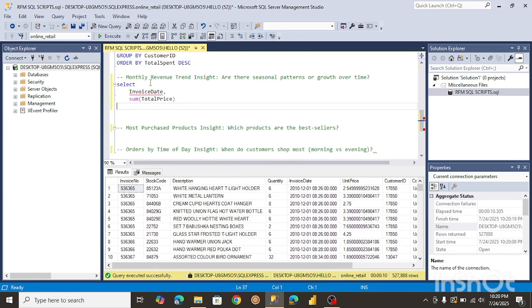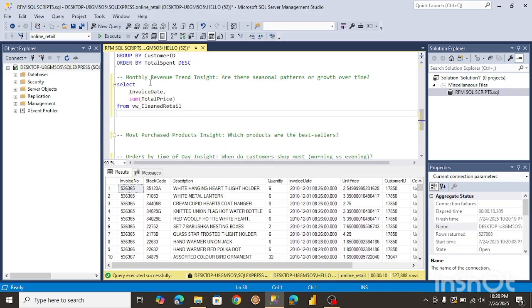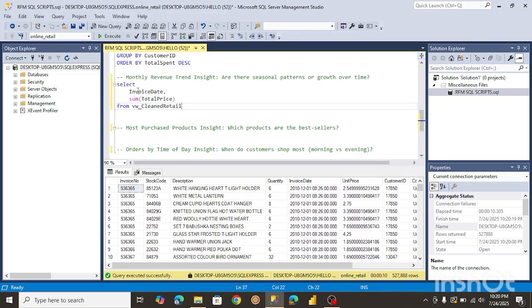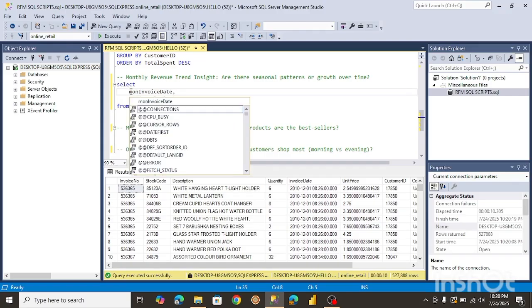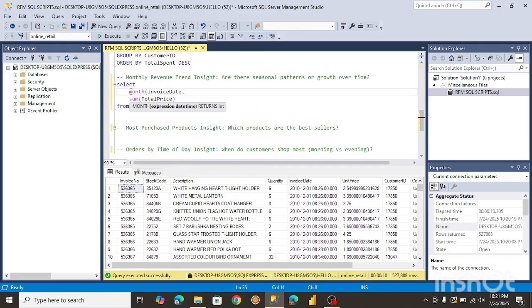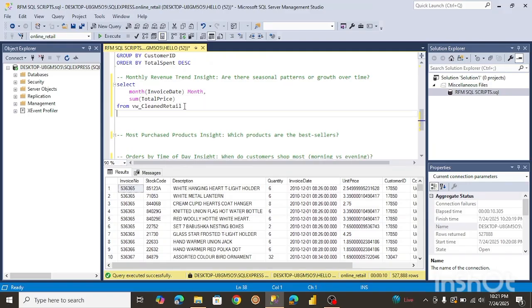So I'm going to select this from the view. And of course, I'm going to do the group by. But first, before doing the group by, let me extract. Well, there are various ways to extract the month. I can just use the month function. Then I'm just going to open the bracket, and I'll just name this month, to make it easier to read. So now I'm just going to do my group by.